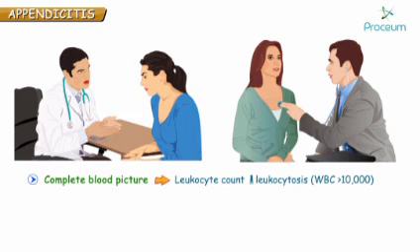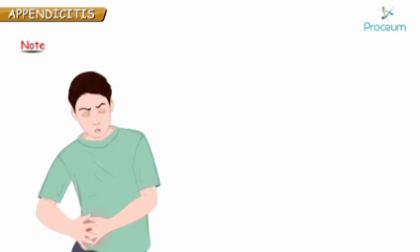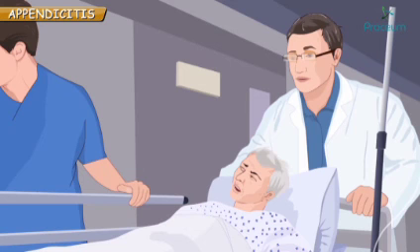Now, in complete blood picture, you notice that total leukocyte count of patient is flaring up. Patient has leukocytosis. For that matter, you should know what is normal leukocyte count. 4,000 to 10,000 is normal leukocyte count. So, any number greater than this is leukocytosis. Kindly remember, patient with right lower quadrant pain and rebound tenderness showing leukocytosis means appendicitis. Now you are sure that this is appendicitis.